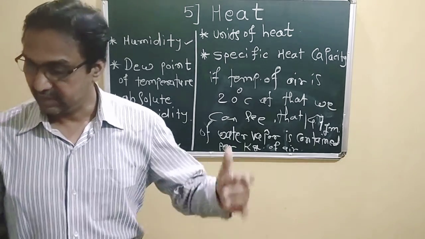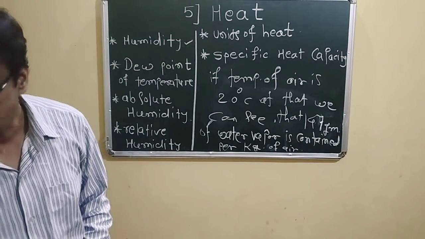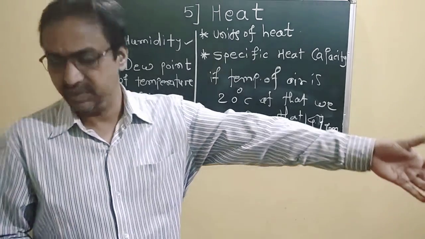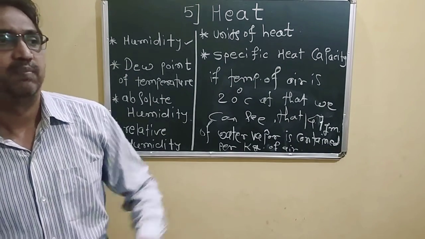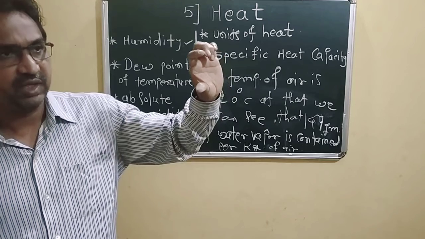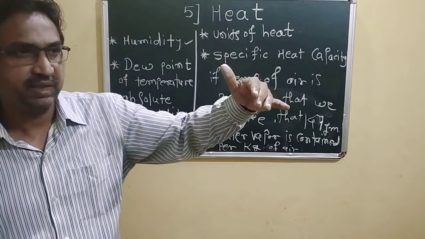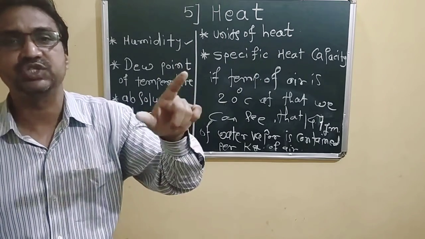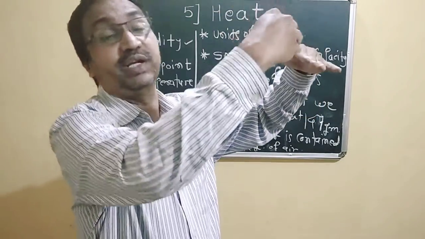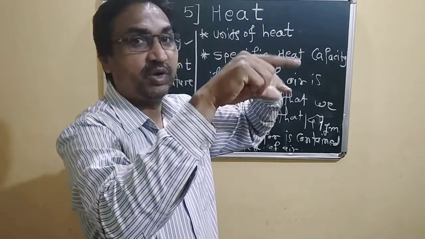Further they have told us that if the vapor contained in air is less than the maximum limit, then the air is said to be unsaturated. If the holding of water vapor is less than the maximum limit, we can say this air is unsaturated. It is not saturated up till now. When adding water vapor, it becomes saturated at a particular temperature. The saturation of air depends upon temperature.